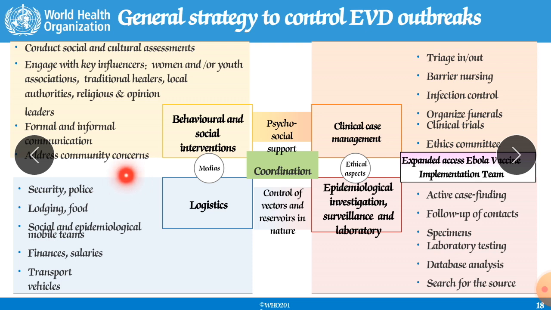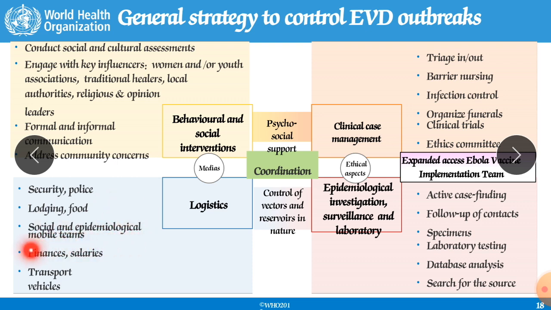For example, in this lockdown also we are using people like the police and security forces to protect the people from getting infections. Lodging and foods. You should give food to the people who are infected. Also give them special lodging. We should isolate them properly and give them proper foods.